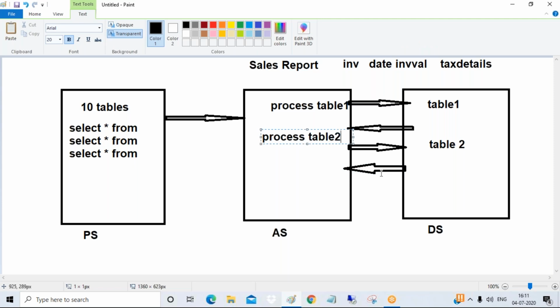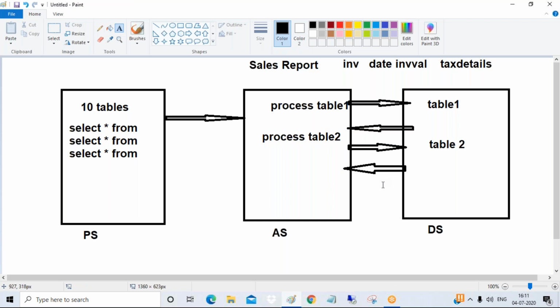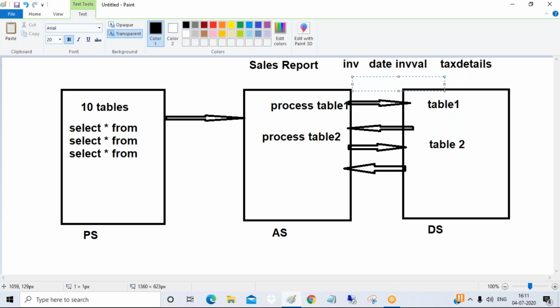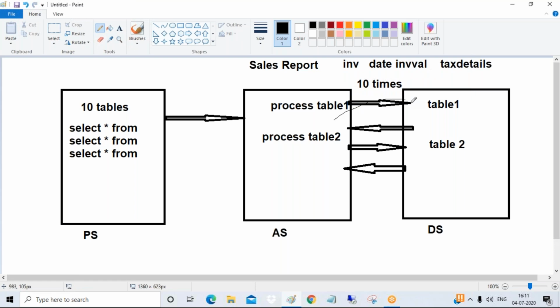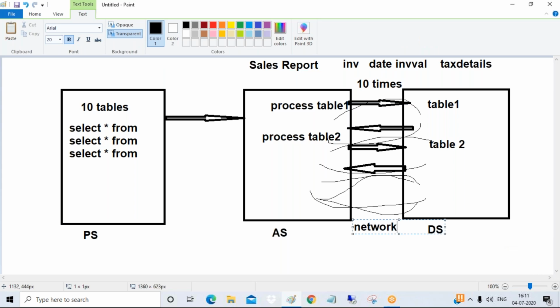Like this, when the number of tables increases to 10, the application server has to interact with the database server 10 times. First table interaction, response. Second table interaction, response. Request, response, request, response. With this, the network traffic between the application server and database server will increase.